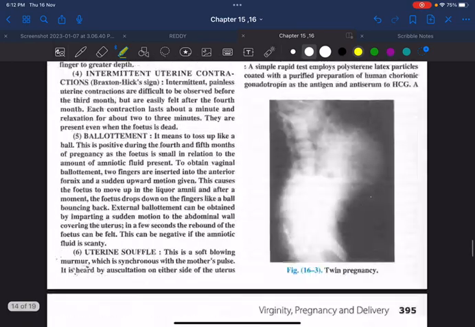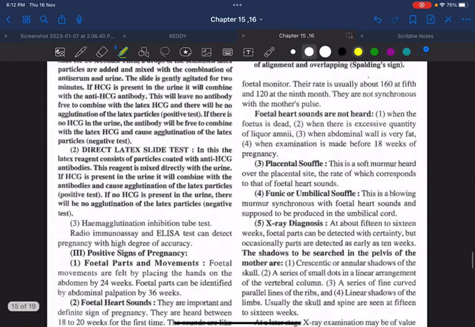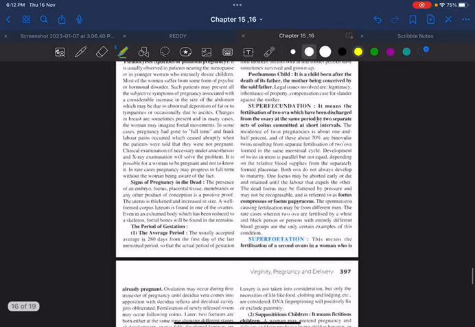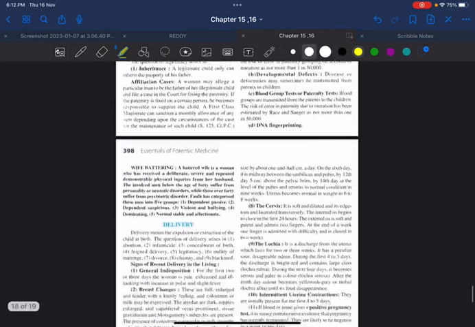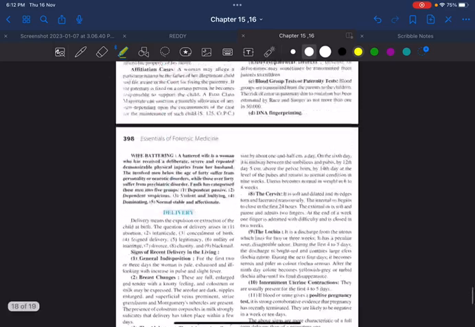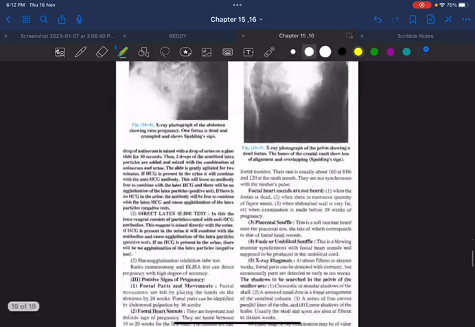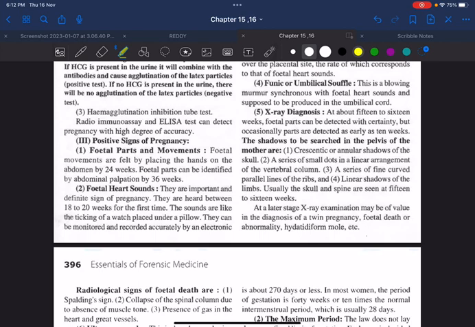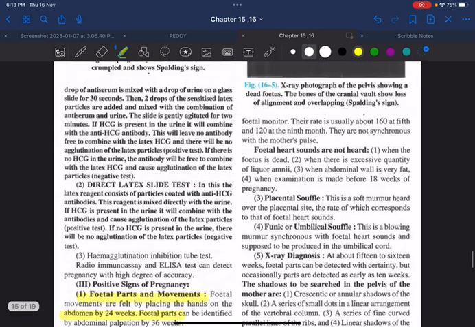Once that is done, let us go to the positive signs of pregnancy. That means if these are present, she is pregnant. These are the definitive signs of pregnancy. Number one, fetal pulse and movements, which are felt by placing the hands on the abdomen by 24 weeks. On auscultation, by 18 to 20 weeks, we are able to hear fetal heart sounds.